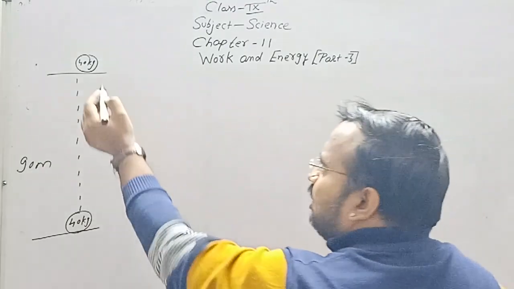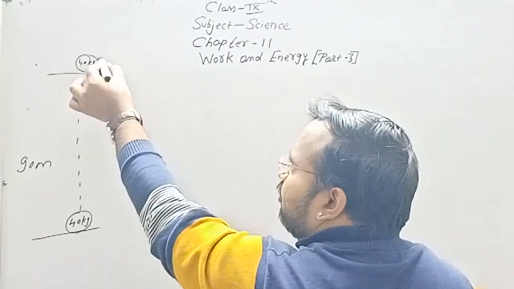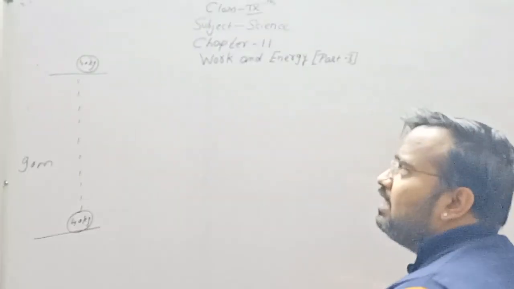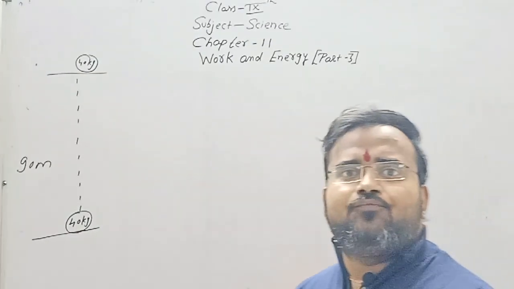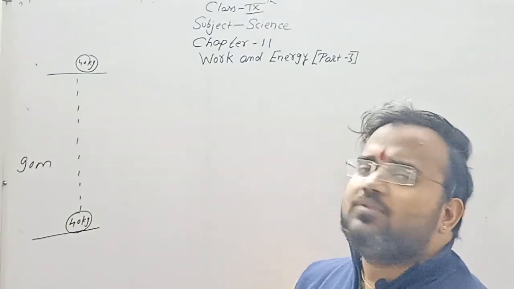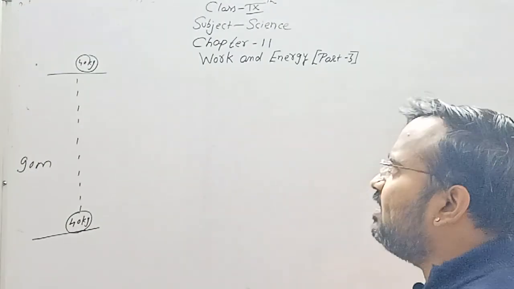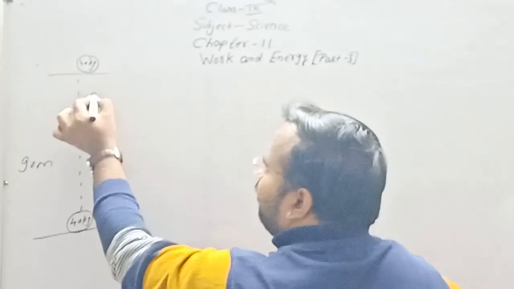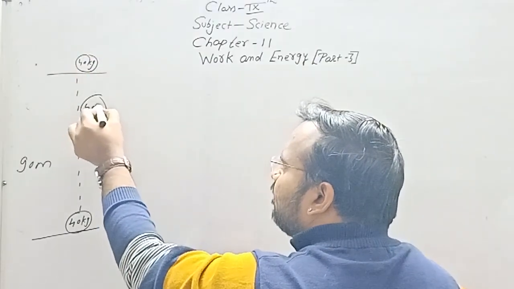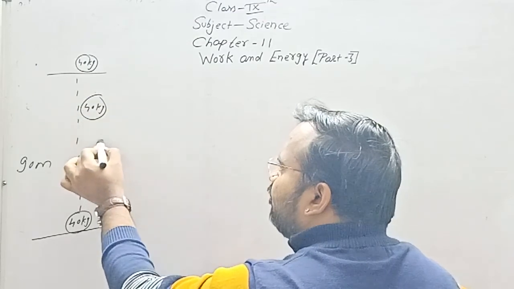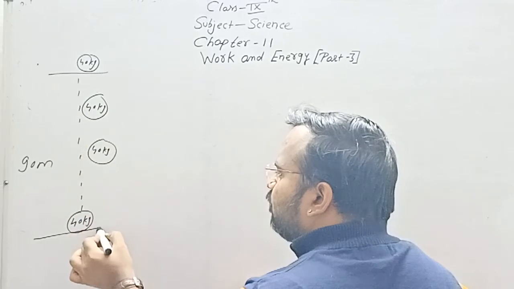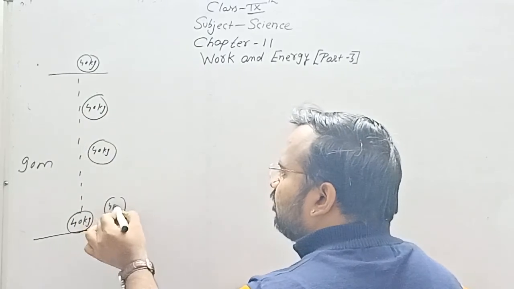Now if this object is released from this position, then I'll click 4 back-to-back photographs. In those photographs I can see the object position like this. First, when we release this object, the object is here, then the object is here, then the object is here.